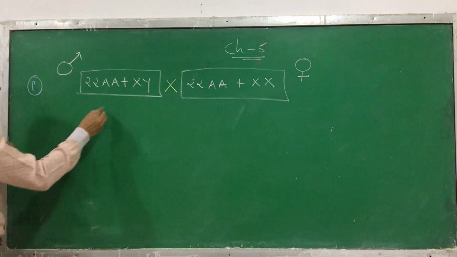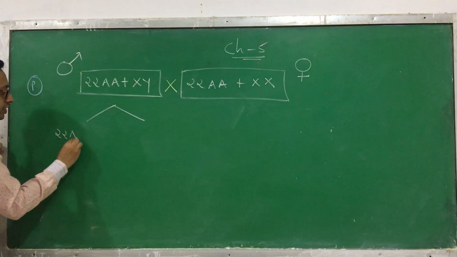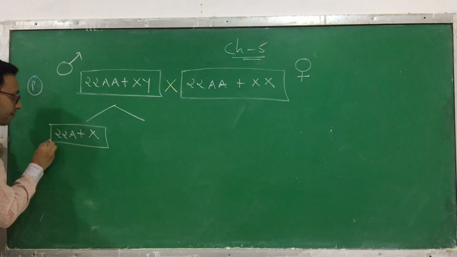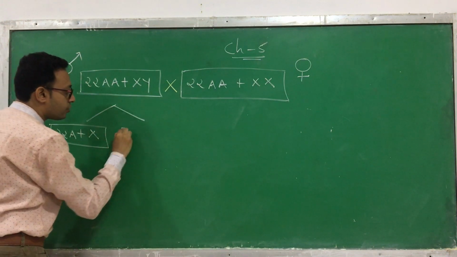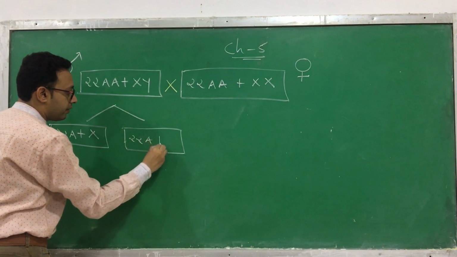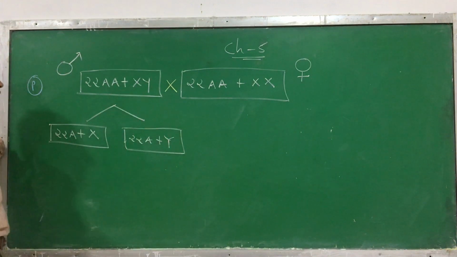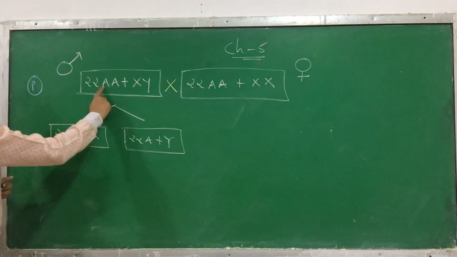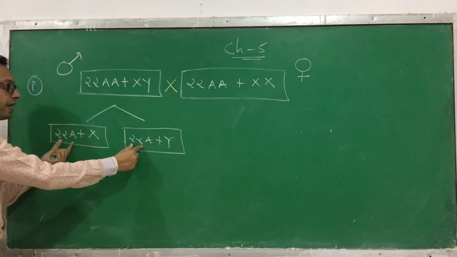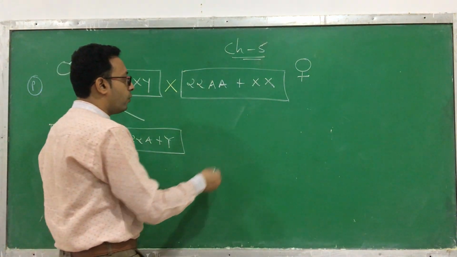Here there are two types of gametes from the male. First, 22A plus X. This is the first gamete. Another, 22A plus Y. Clear? One X, the other one is Y. From this AA, one goes over here, the other goes over here. It is 22 pairs, so I am just differentiating it. 22, 22.